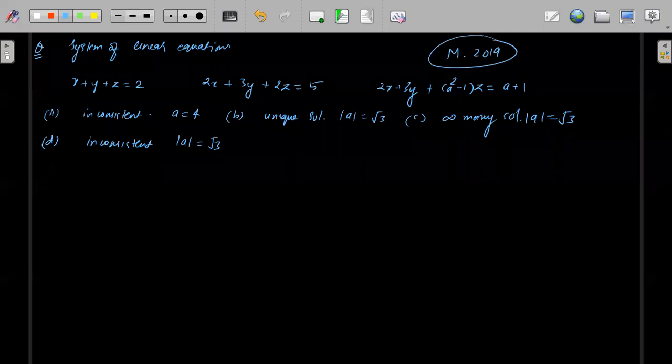This was asked in JEE Mains 2019, 1 year ago. Okay, just solve this. Very simple question.